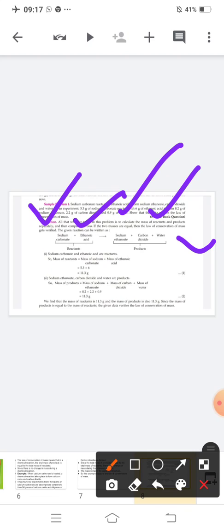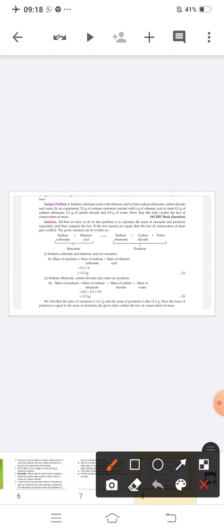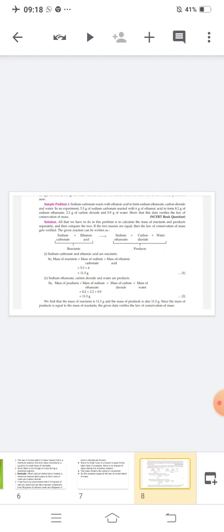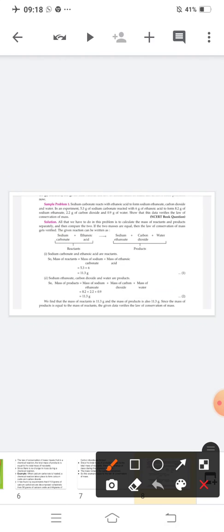After that, the second step is to write the amount of reactants and products at the bottom like this. Sodium carbonate, how much is it? It is 5.3, so write here 5.3. Ethanoic acid is 6, write here 6. 8.2, 2.2 and 0.9, like this. Okay, now the first step is to write the chemical reaction. The second step is to write the amount. Now the third step is this, add the mass of the reactants.